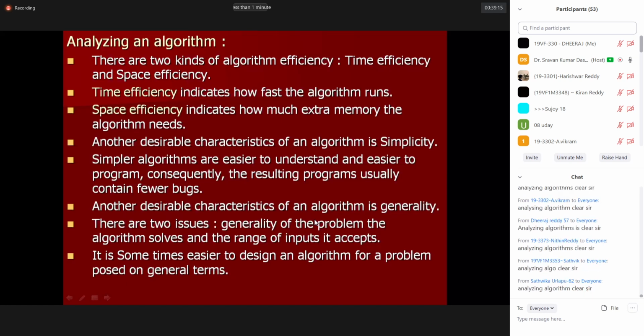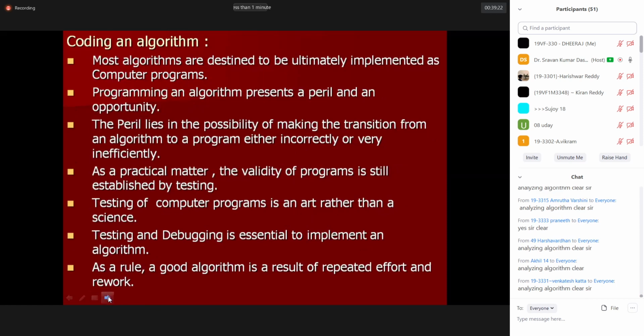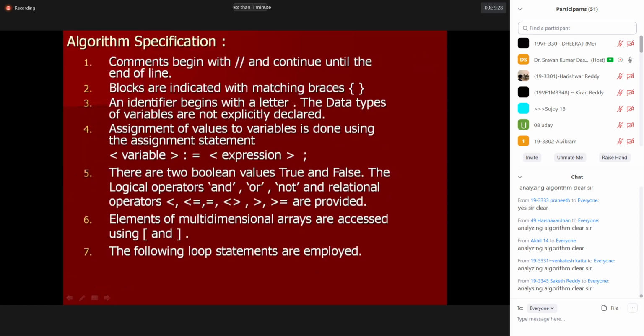Next, tomorrow's class, we are going to learn how to write the algorithm, coding the algorithm steps specification. This is very important, and we should not miss it from now onwards, because if you miss it, writing algorithms becomes a very serious problem. Now it looks easy, but we have to work out many in-depth, complex